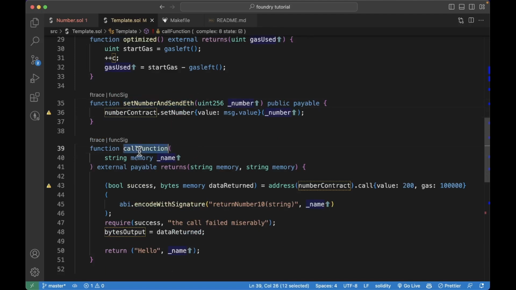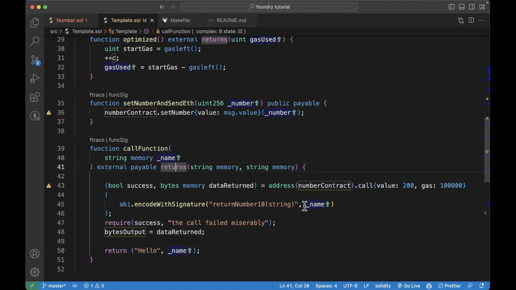Then we have a call function, and this is the same thing I want to demonstrate here. This is another way you can interact with smart contracts, but instead of calling the function directly, we'll use the low-level call method. This function takes in a name. This name is passed in here when we call this function, because we want to call the return number 10 function, which takes in a name as an argument. This is also a payable function because we'll send ether. We want this function to be payable so we can send ether inside it, and this function will transfer the ether we sent to the return number 10 function.